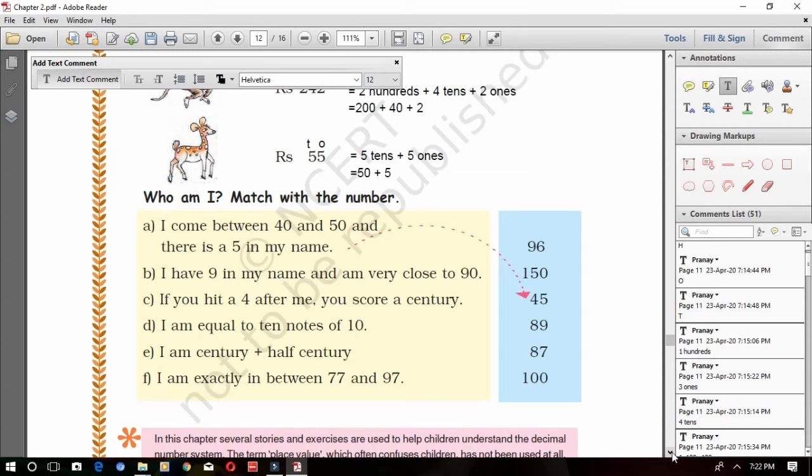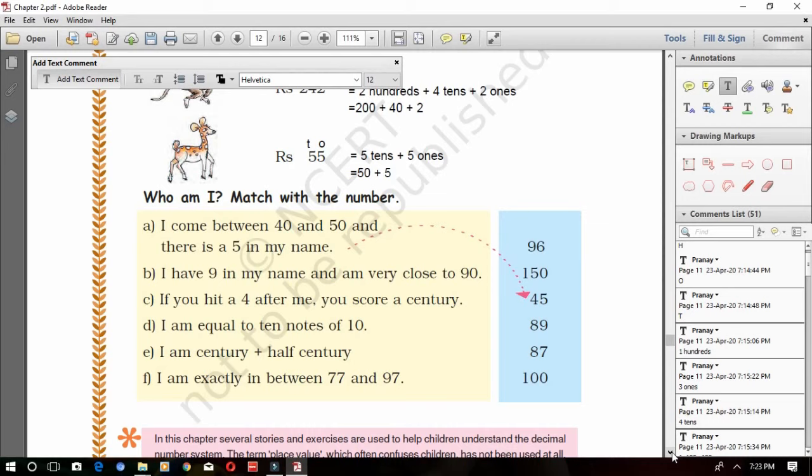Always, whenever a number comes in between, for example, which number comes in between 1 to 10? 5 is there. 10 to 20, what is the number in between? 15. 20 to 30, 25. 30 to 40, 35. 40 to 50, 45. So there is a 5 in my name, and I am coming in between 40 and 50. It is 45.